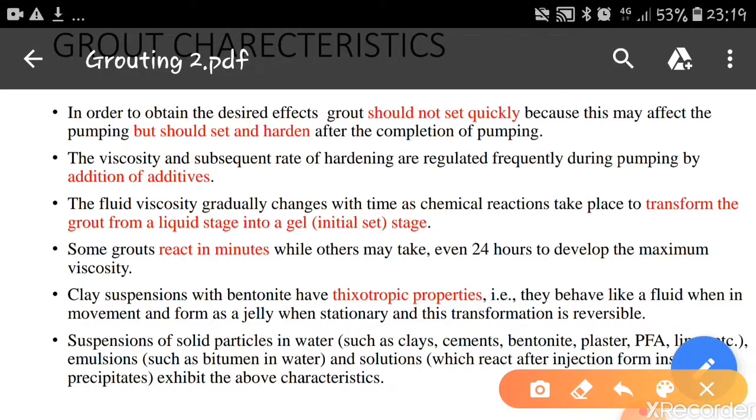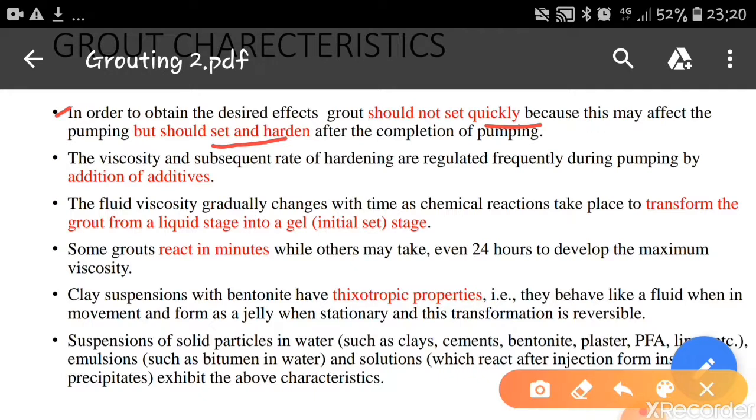The following are the grout characteristics which are required during the grouting. First one is, in order to obtain the desired effects, the grout should not set quickly because this may affect the pumping, but should set and harden after the completion of the pumping. So it indicates that the grout should not set quickly. When we do the pumping or when we inject the grout, it should not set quickly. It has to reach its destination and then it has to harden.